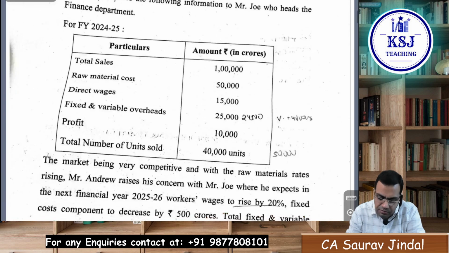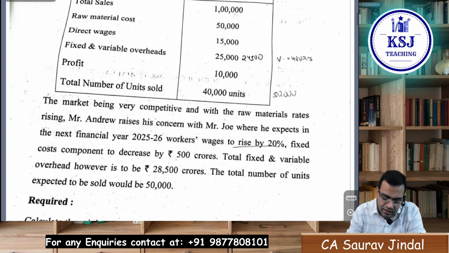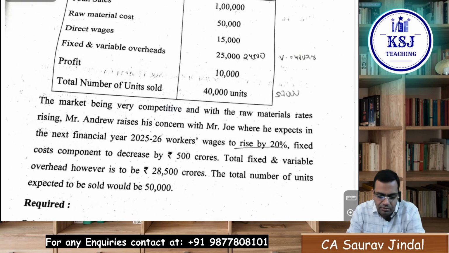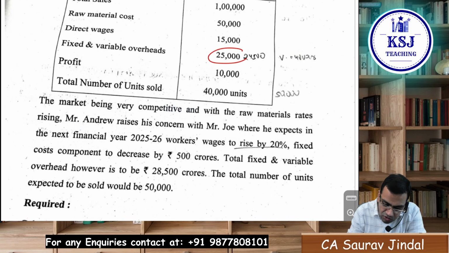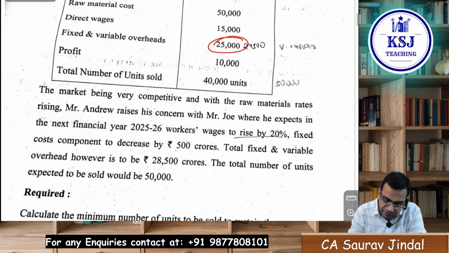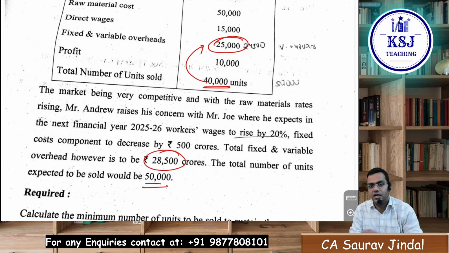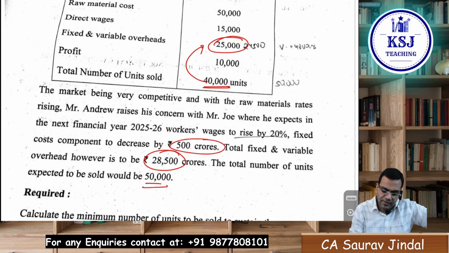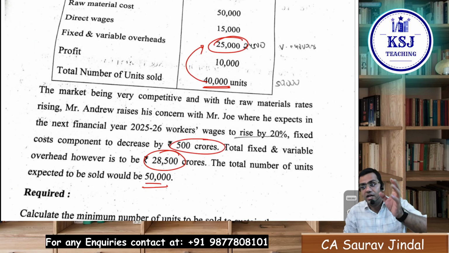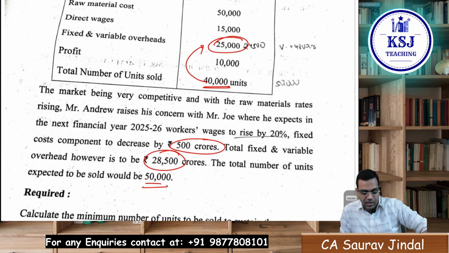So in this question number 1, what should have been done, sir? One of the concerns in question number 1 was that the fixed and variable overhead were given in total. At 40,000 units, it is 25,000. At 50,000 units, it was 28,500. You were to bifurcate between what is going to be the variable cost and what is going to be the fixed cost. Then the fixed cost component is to rise by 500 crores. Then change the variable cost, keep the per unit. First calculate at the existing level what is your per unit profit. Now you need to keep the per unit profit constant.